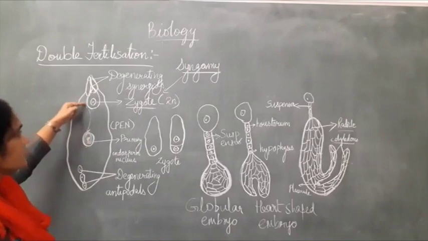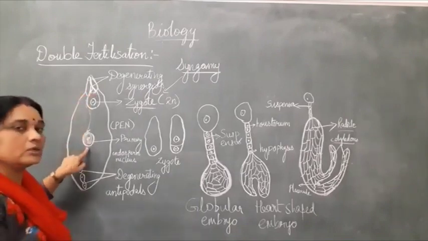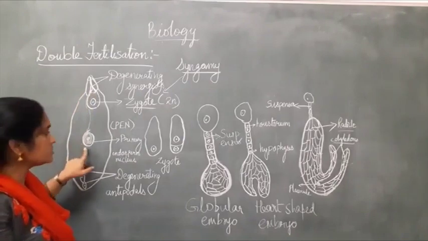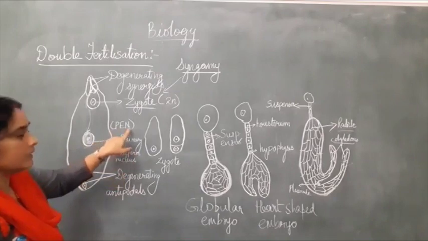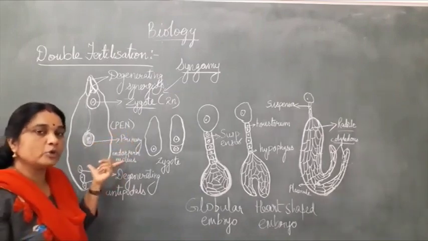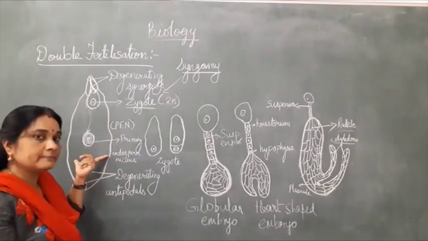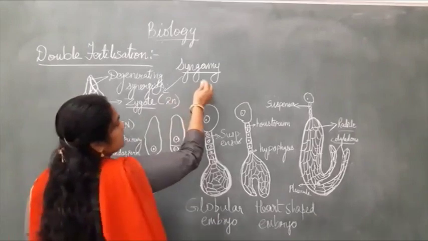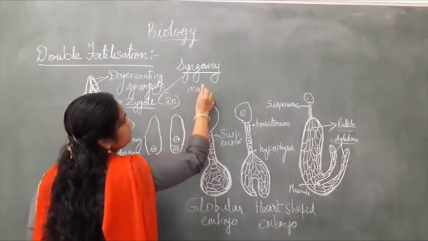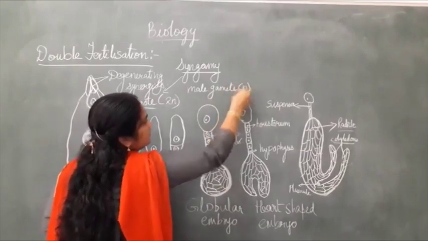So the male gamete, one fuses with the egg cell, the other male gamete fuses with the polar nuclei, and it leads to the formation of the primary endosperm nucleus, or PEN. Now can you tell what will be the ploidy of the primary endosperm nucleus? The male gamete is haploid in nature.